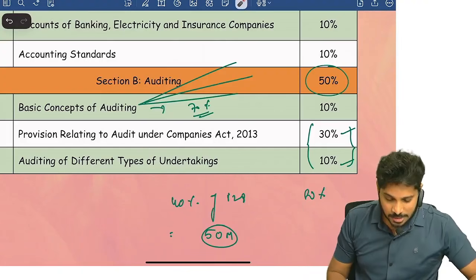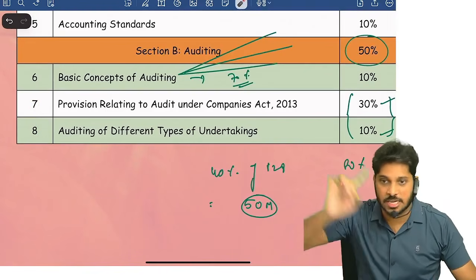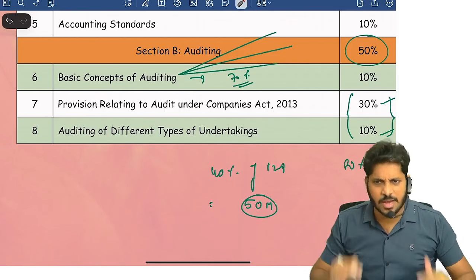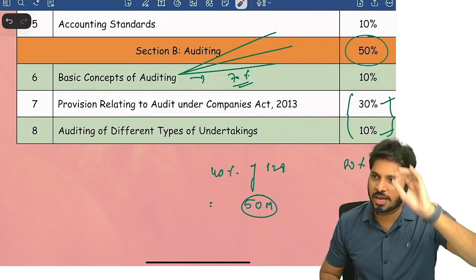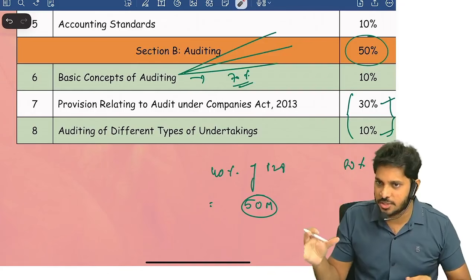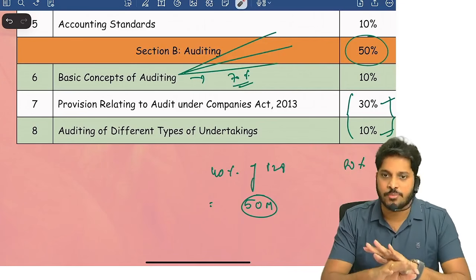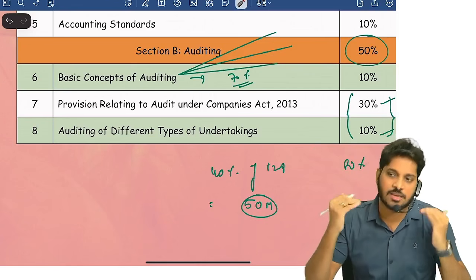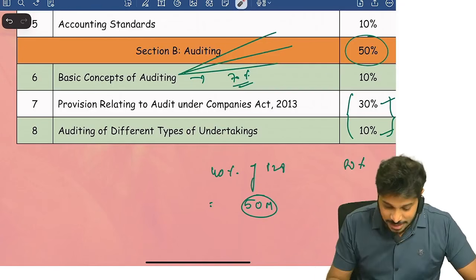Understood? But for these two topics, the 7th and 8th, we give in-depth explanation in our regular class. Even in the marathon, I am going to give you decent clarity for sure. Wherever you have some vacuum, or some confusion about an application while reading these two topics, I am going to clearly give you an understanding of these topics. Understood?